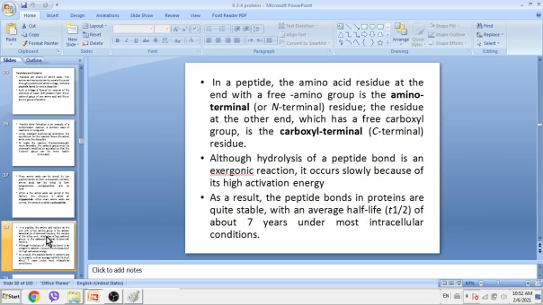It needs energy at the beginning because of its high activation energy. As a result, the peptide bonds in proteins are quite stable, with an average half-life of about 7 years under most intracellular conditions.